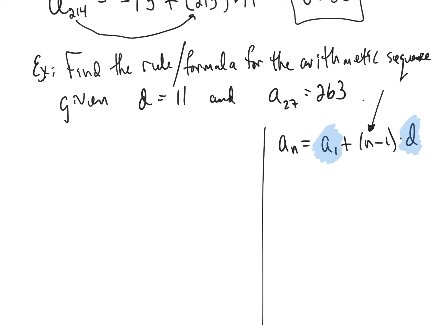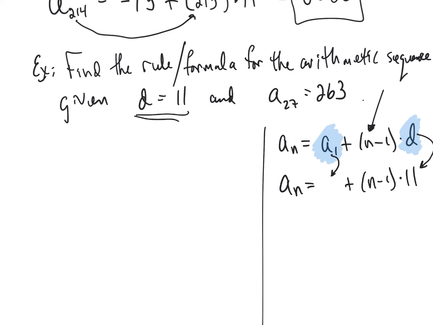Okay? So you read what's given to us. So go back up to the problem, read what's given. The 27th term is 263, and d is 11. So we're actually told one of the two numbers that we're looking for. We're told that d is 11. So we're essentially half done. We found the common difference. What we're missing, however, is the first term. So how are we supposed to be able to find the first term when we're given the 27th term?